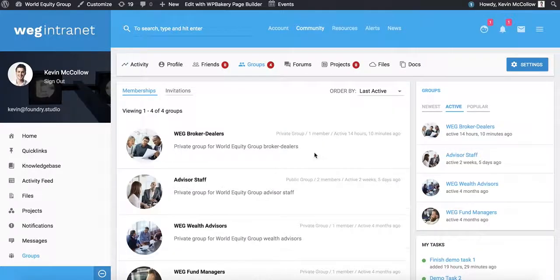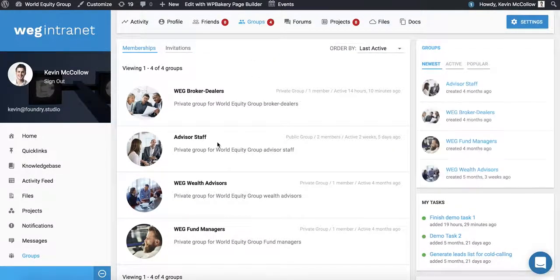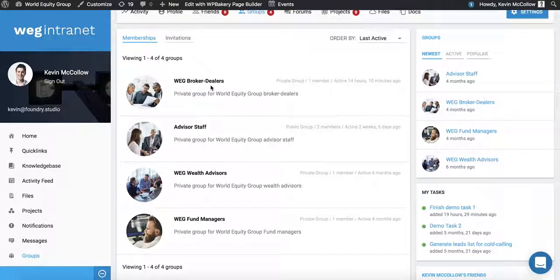Out of the box we have 4 main groups. You'll notice in the sidebar you always have quick navigability to the groups as well. But I belong to all 4 of these groups. Customarily that wouldn't be the case. You would only be assigned to the functional groups you actually are in the workplace, right? But broker-dealers, advisor staff, wealth advisors, and fund managers. So I have membership to 4 groups.